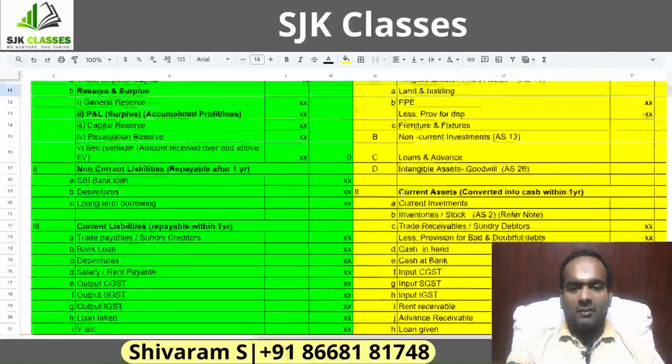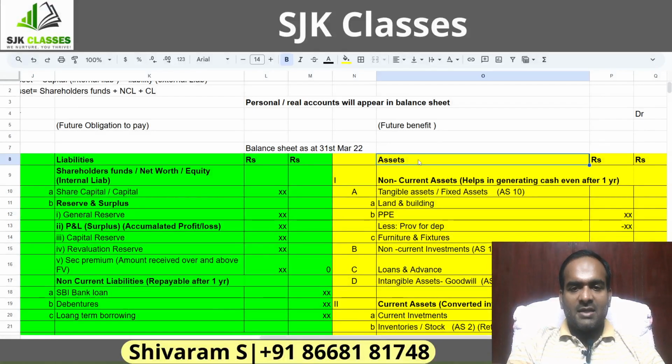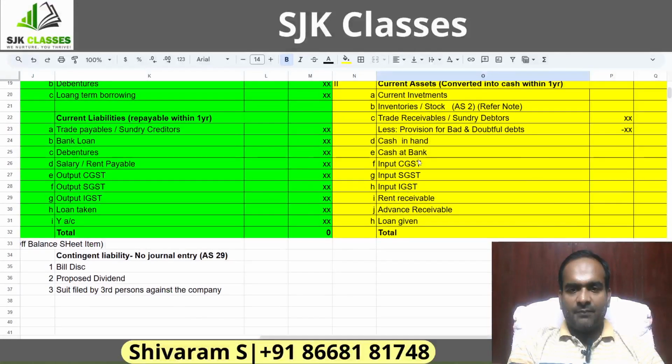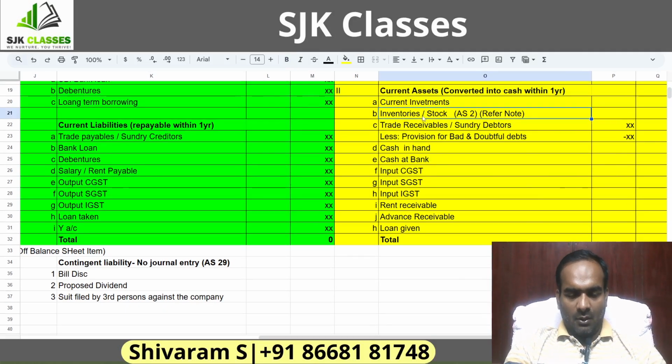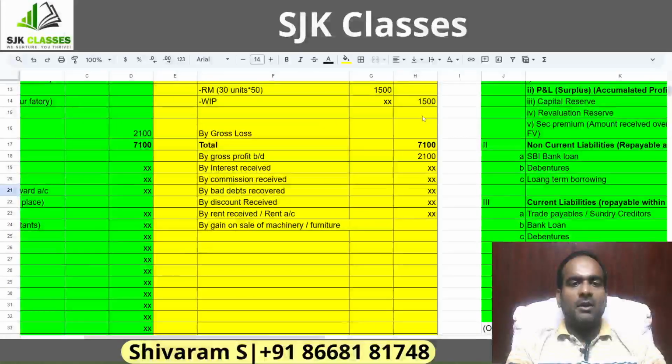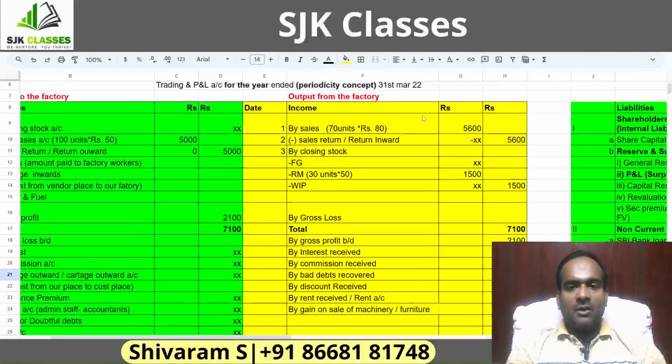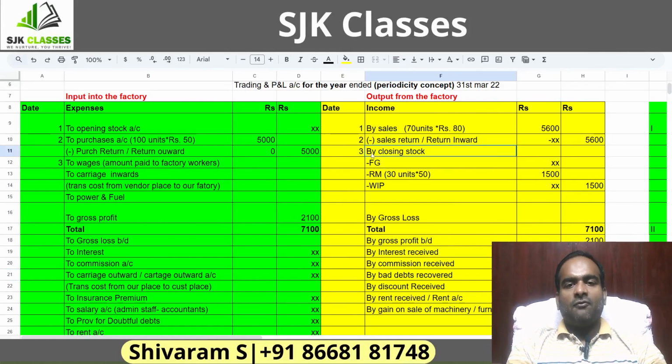If you see the financial statements, on the asset side you'll have inventories or stock. You can look at this point here. So inventory is an asset for a business. Then why do we show it in the trading account? It's because of the matching principle. Without capturing closing stock, my profits will be wrong here. So to get the correct profits, I have to disclose the closing stock in the trading account. So I will move on now.